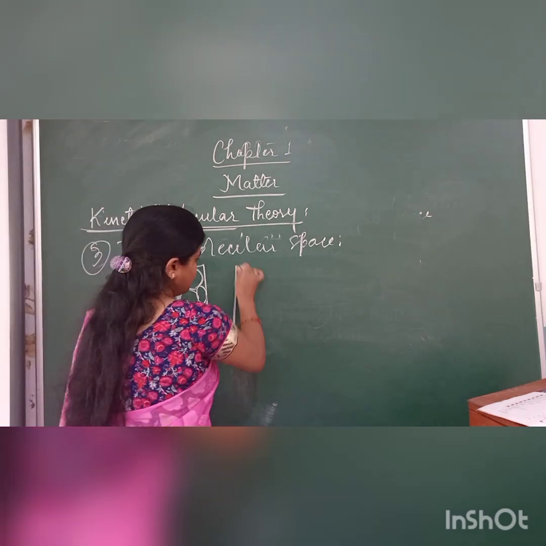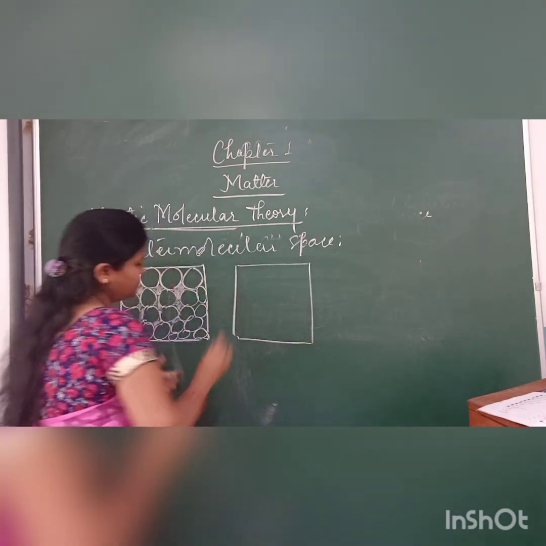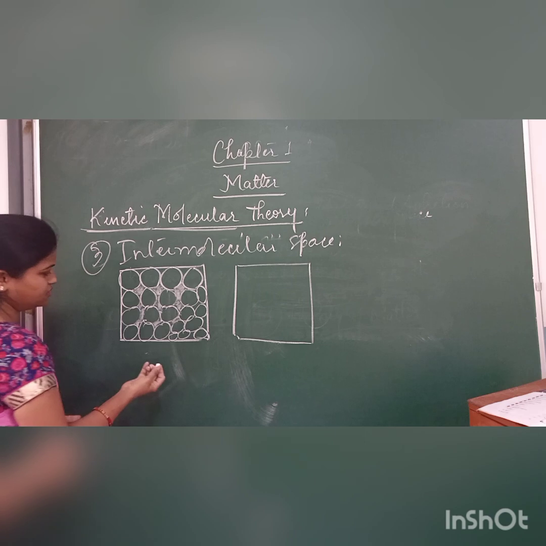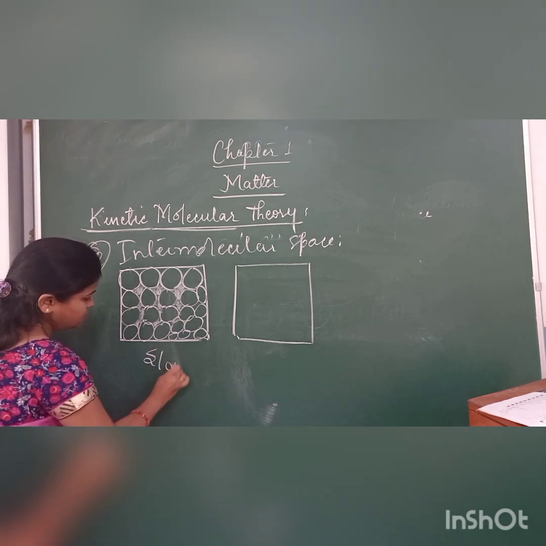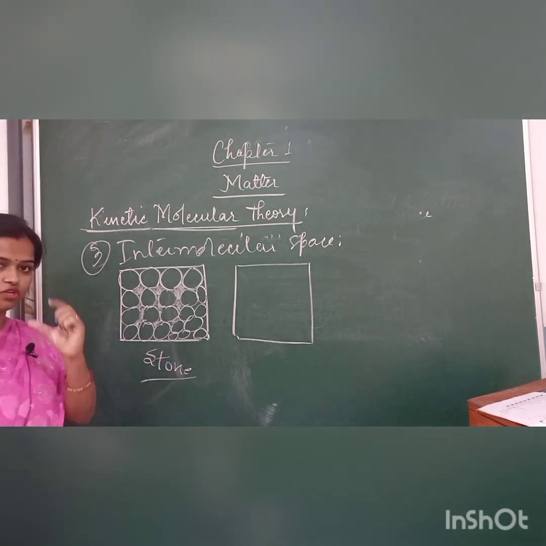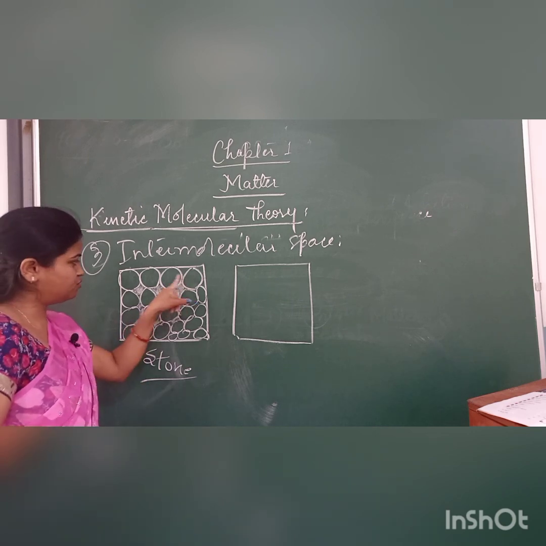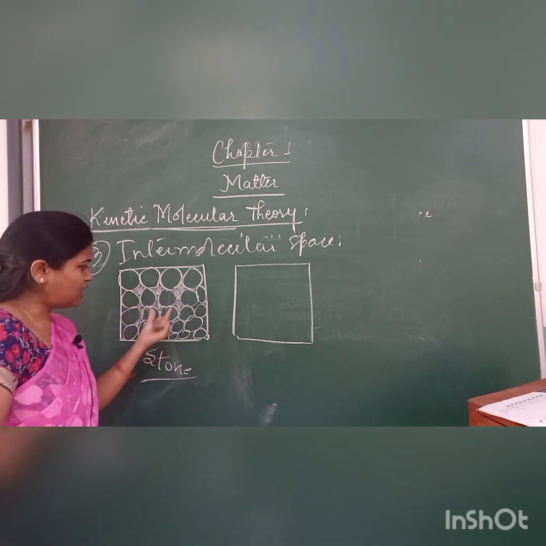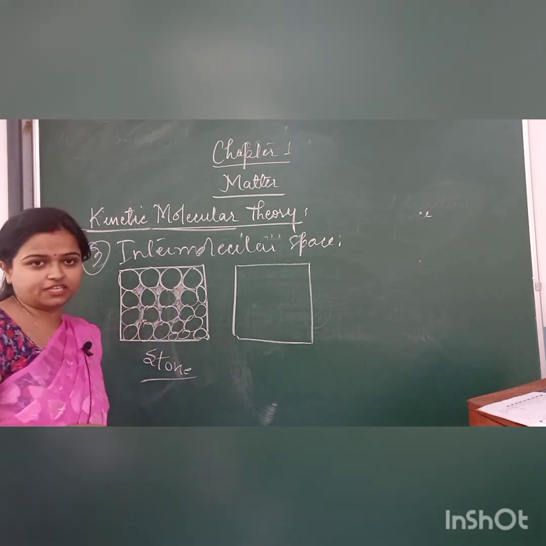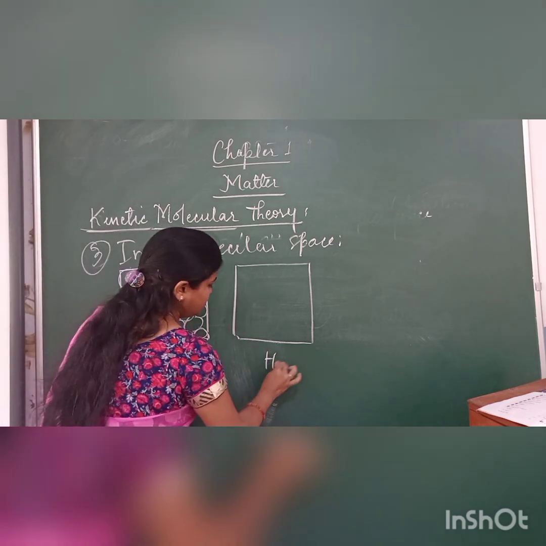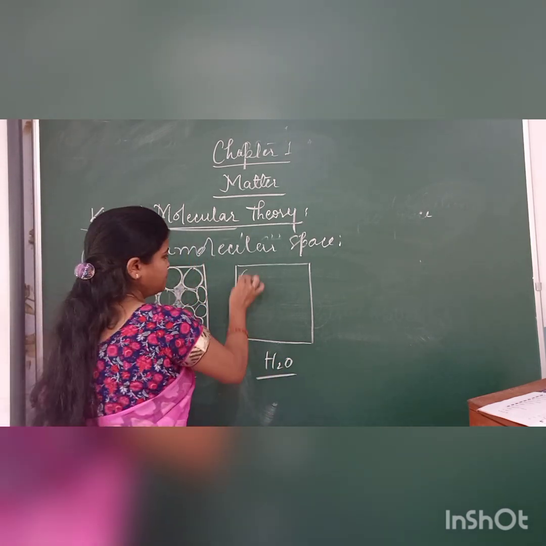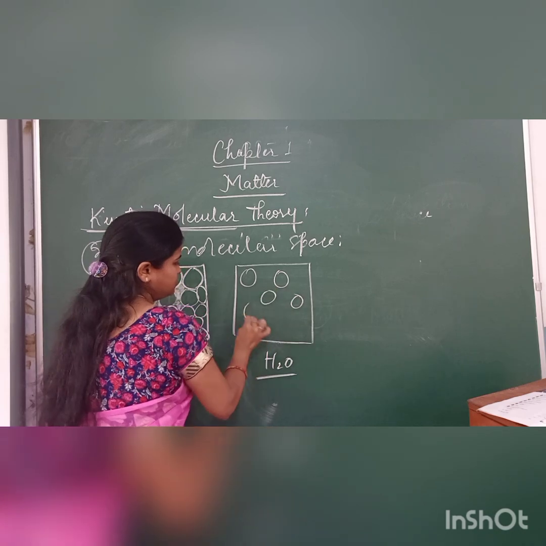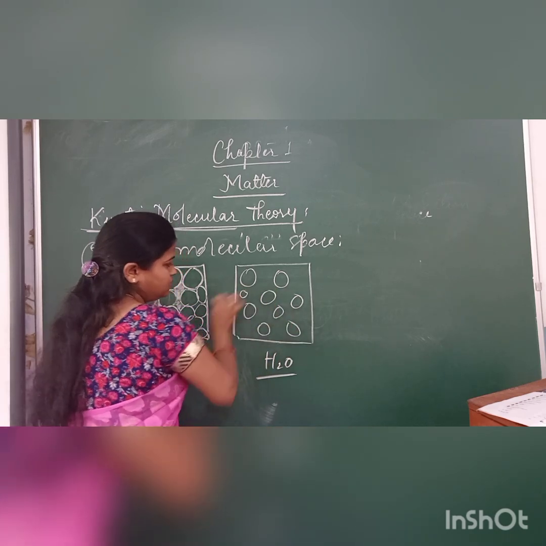Now again one more part. Suppose this is a part of stone. This is a molecular part of a stone, where you see the molecules are there, and in this condition spaces are very less. Next here I will take a molecular part of water where molecules are far away from each other.